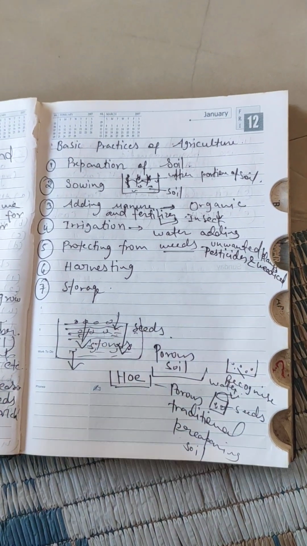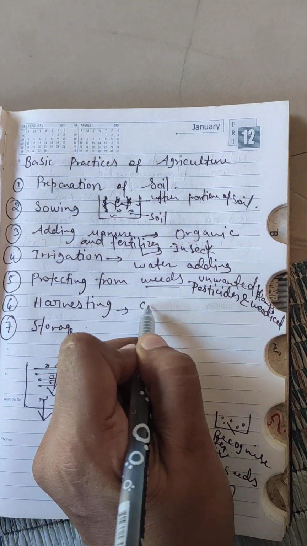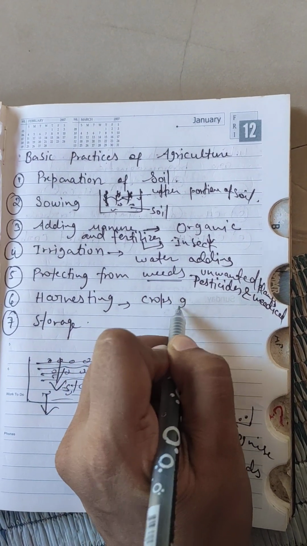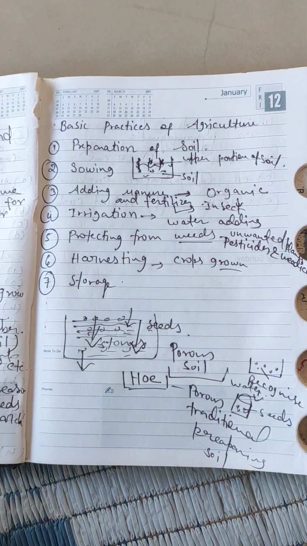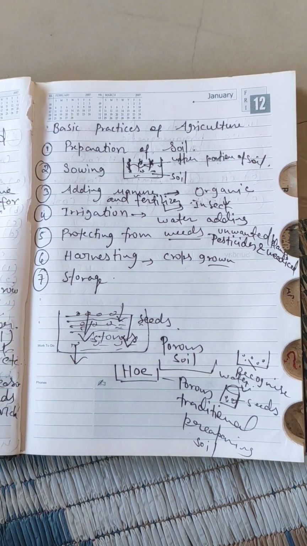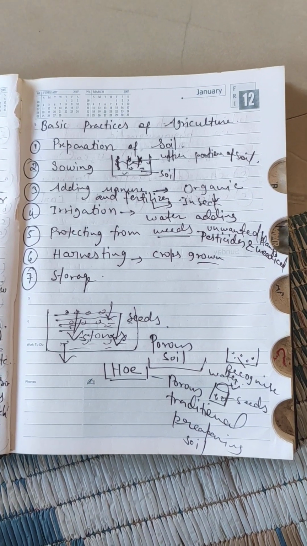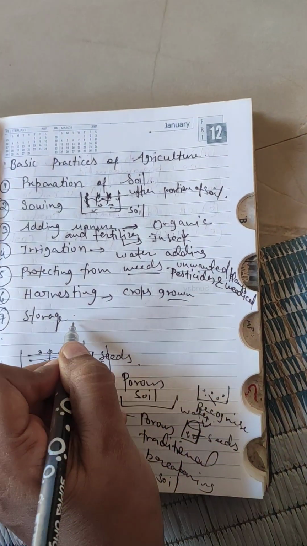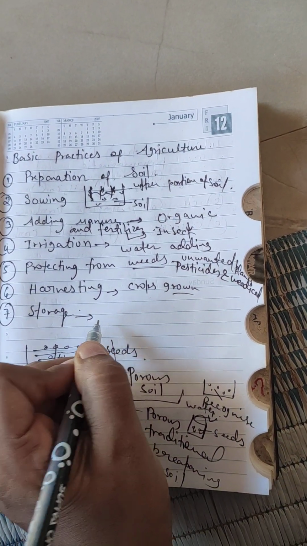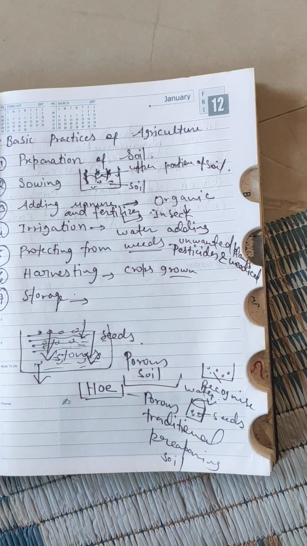Harvesting: when our crops are already grown, we need to cut them down and take them out for selling or for other purposes. Okay, so harvesting is mandatory, and storage is very important. In the next class I will tell you about storage.